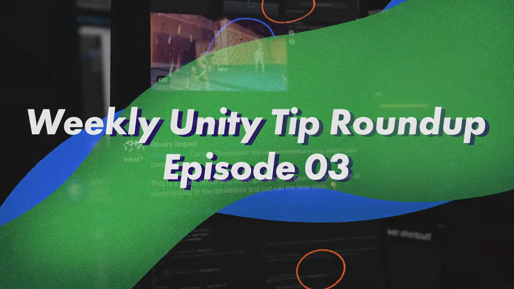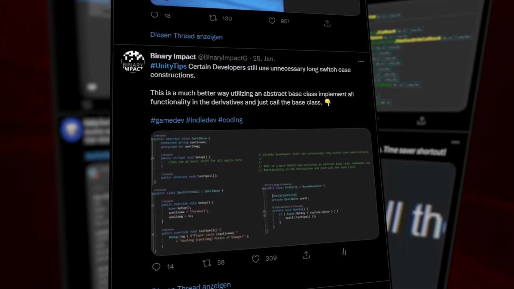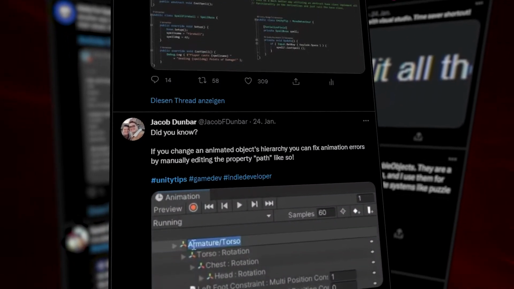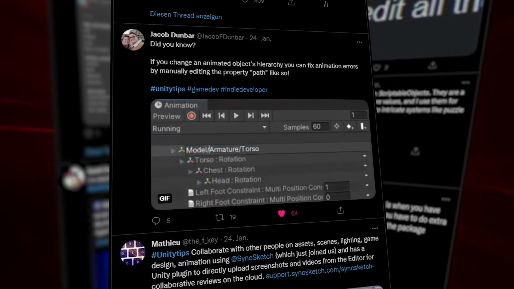Hello and welcome to the third episode of our weekly Unity tip roundup, where we take a look at the tweets that are posted or mentioned on or around each Tuesday under the Unity tips hashtag.